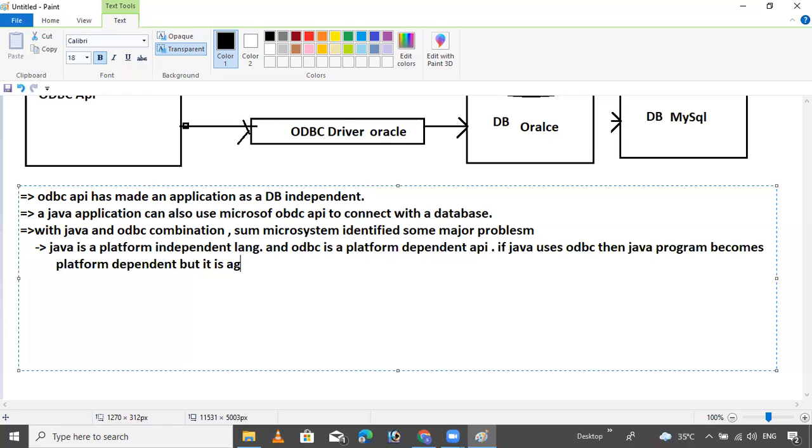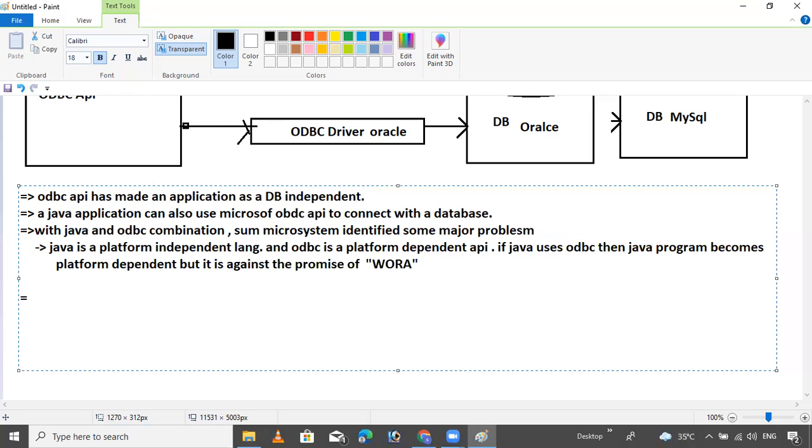What did the Java people promise? WORA means write once, run anywhere. This is the Java people's promise.